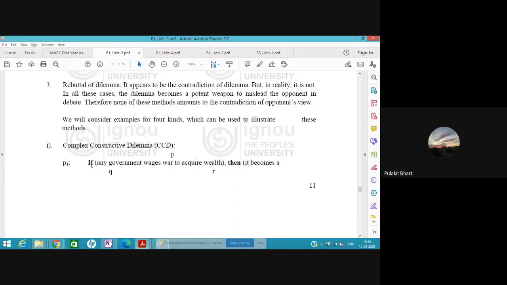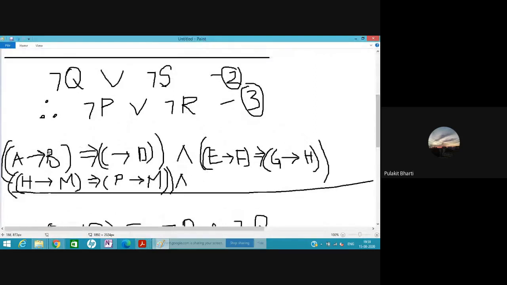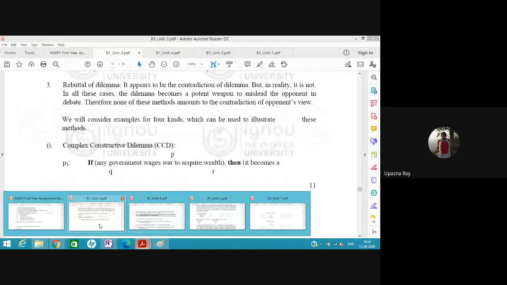So, for example, if any government wages war to acquire wealth. It is actually not simple, it is actually complex. How is it complex? We are using the form: if a government wages war to acquire wealth, then it becomes a rogue government.